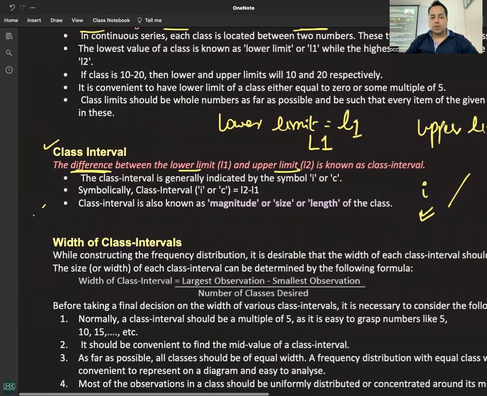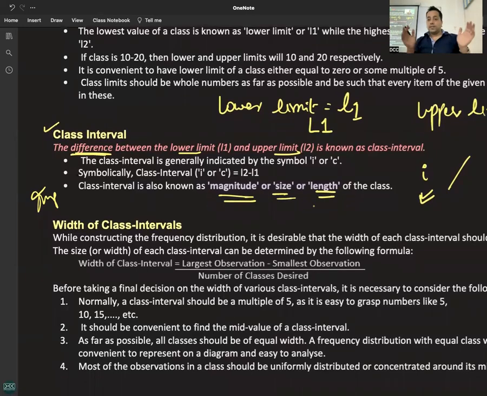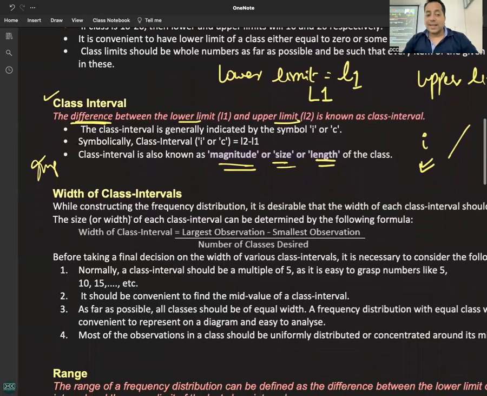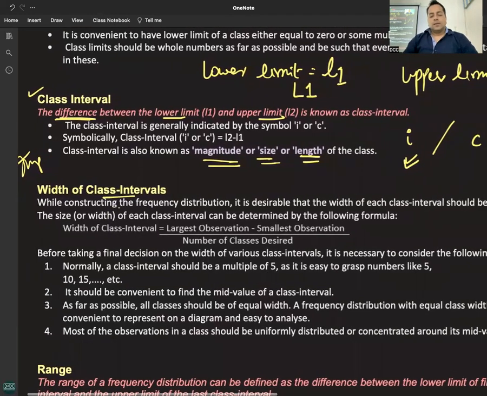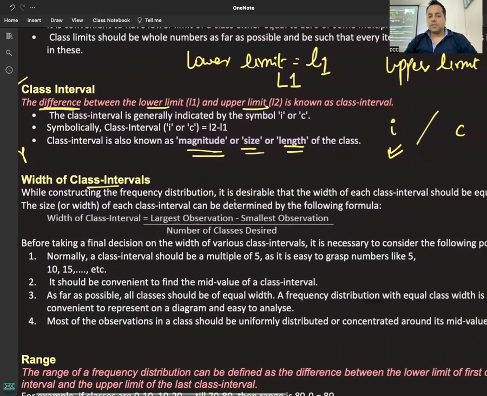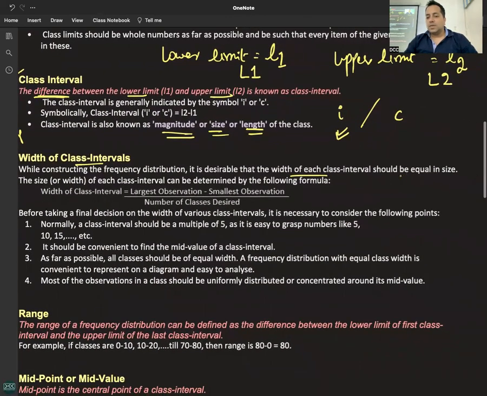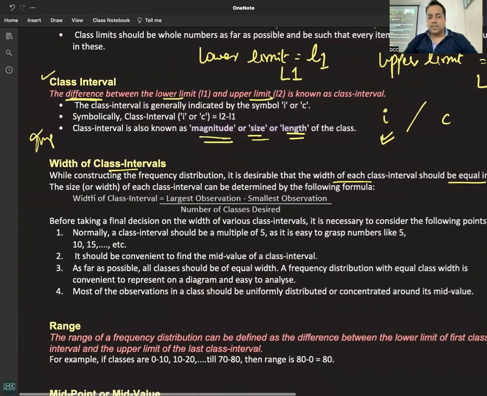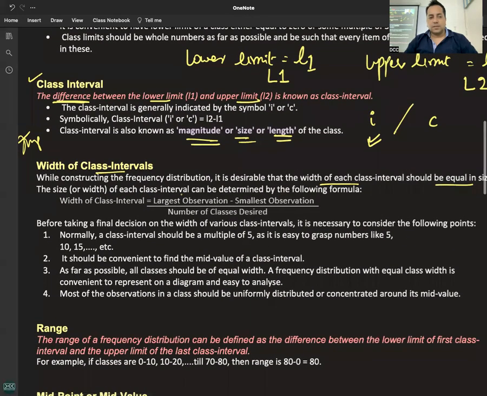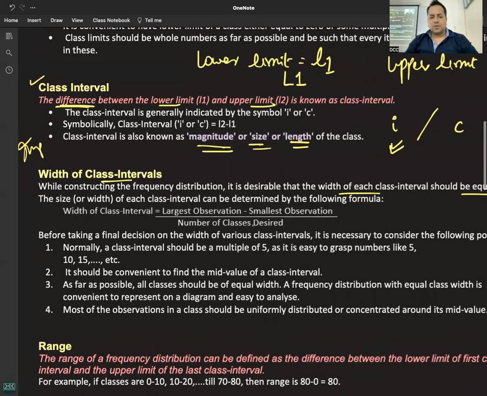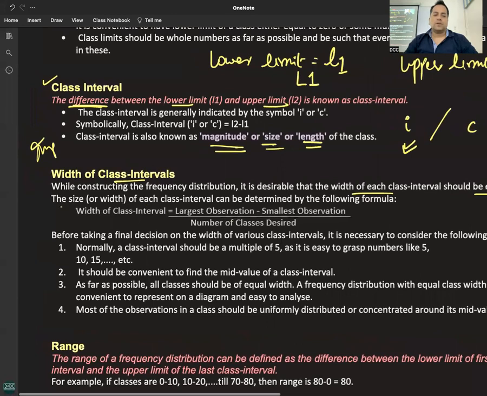Class interval important. Class interval is also known as magnitude, size, or the length of the class. Width of the class. Width of the class intervals. While constructing the frequency distribution, it is desirable that the width of each class interval should be equal in size. The size or width of the class interval can be determined by the largest value, number of classes desired, width of the... चलो ये बहुत इंपॉर्टेंट चीज है, शुरू से शुरू करते हैं.